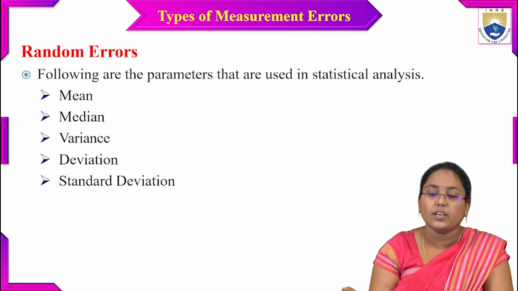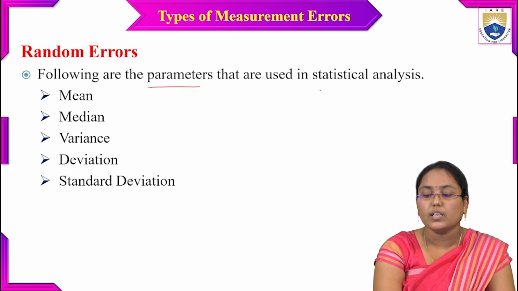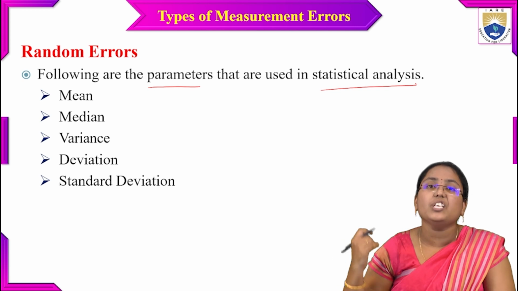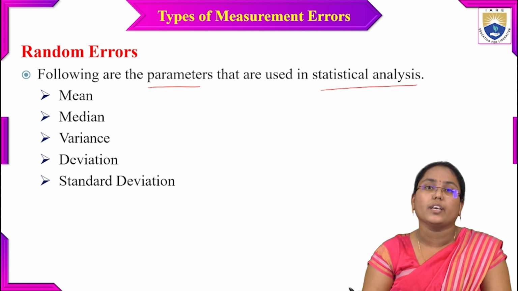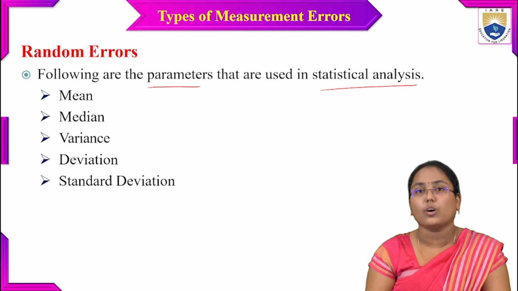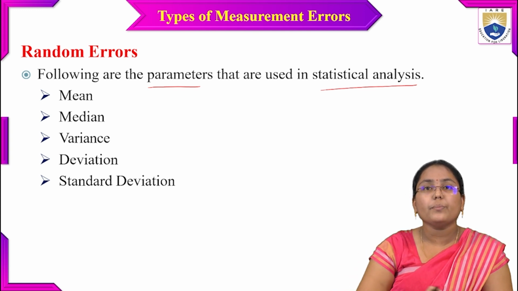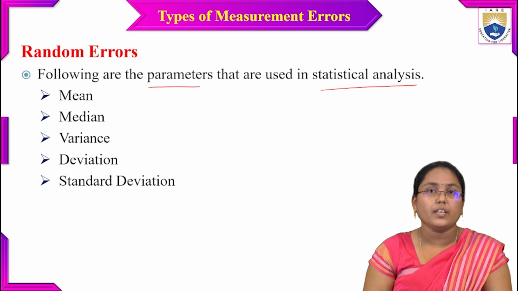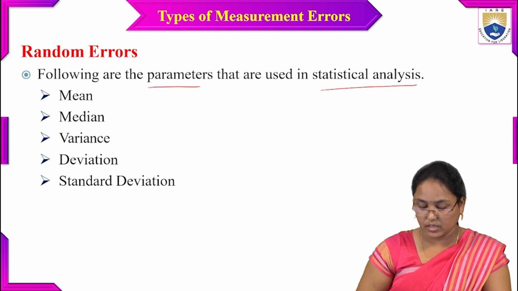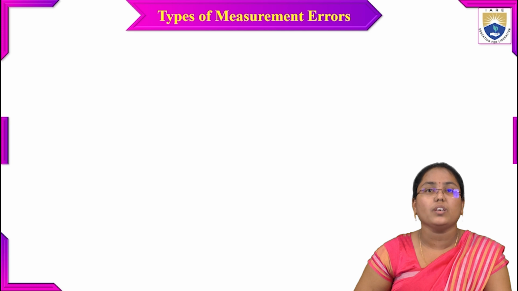All these are parameters that are used in statistical analysis, and each of them can be used to find whether there is an error or not, and even if there is an error, whether we can minimize or eliminate it. So let's look at each of the statistical parameters.